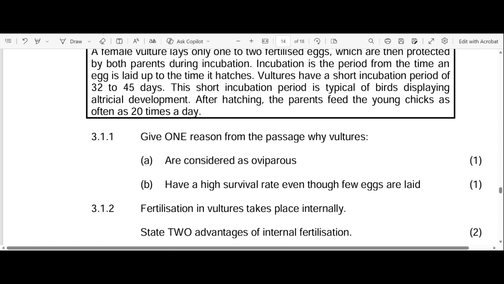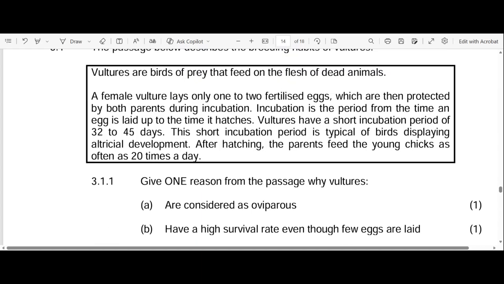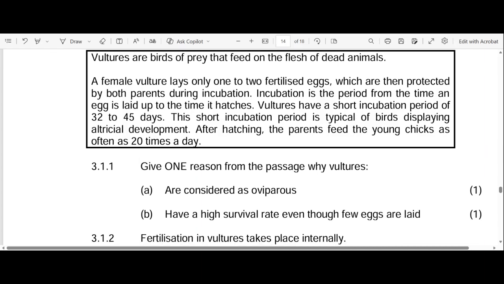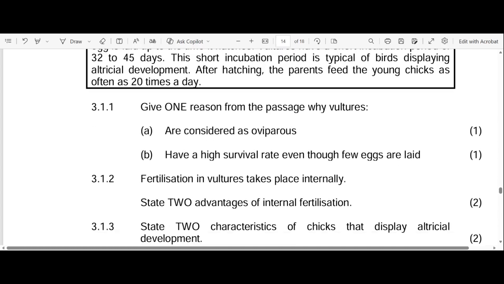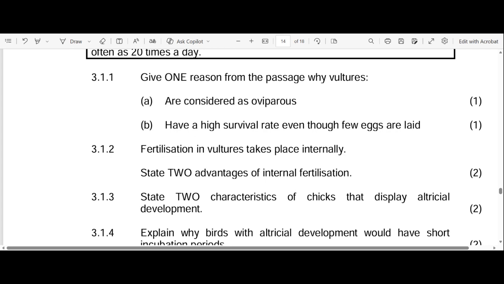Okay, let's go to B. Give one reason from the passage why vultures have a high survival rate even though few eggs are laid. The reason why is because the eggs are protected by both parents during incubation, in order to prevent predators. Okay, so this was an easy paper.